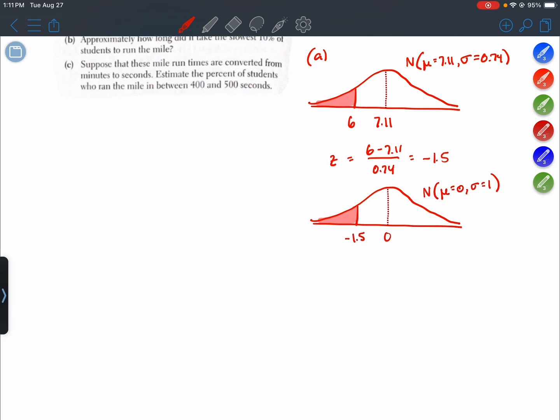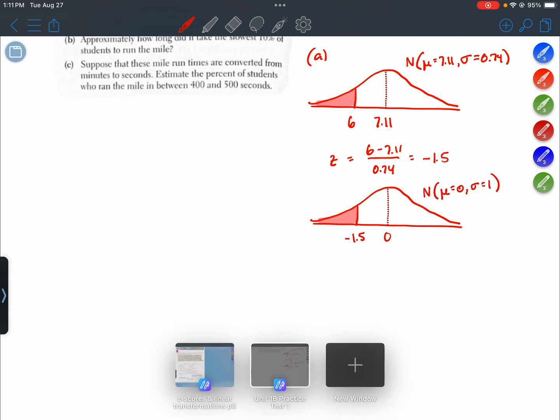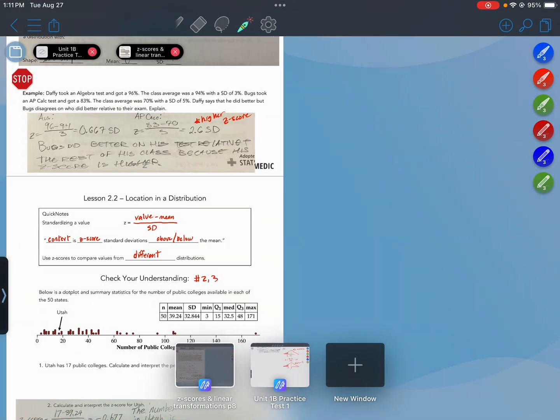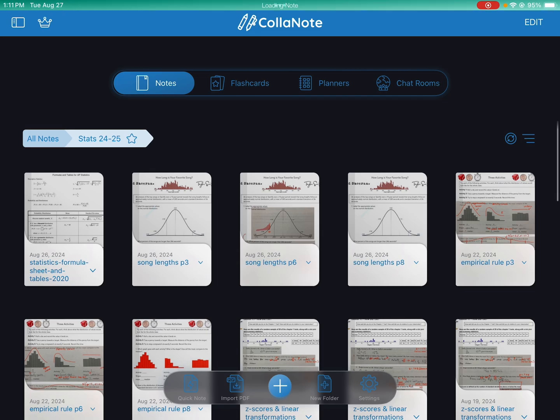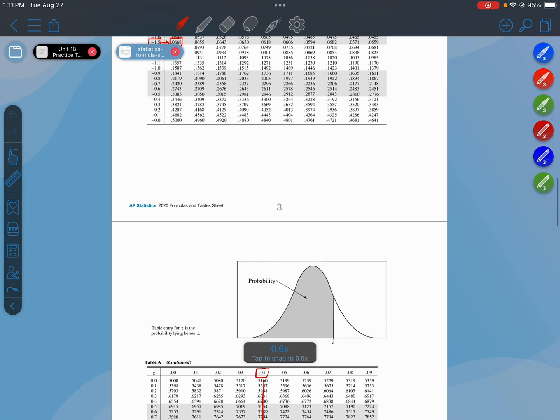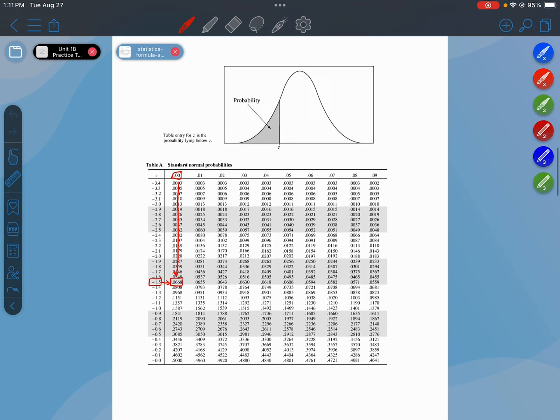From here, we need to take a look at Table A, which I'm going to pull up.